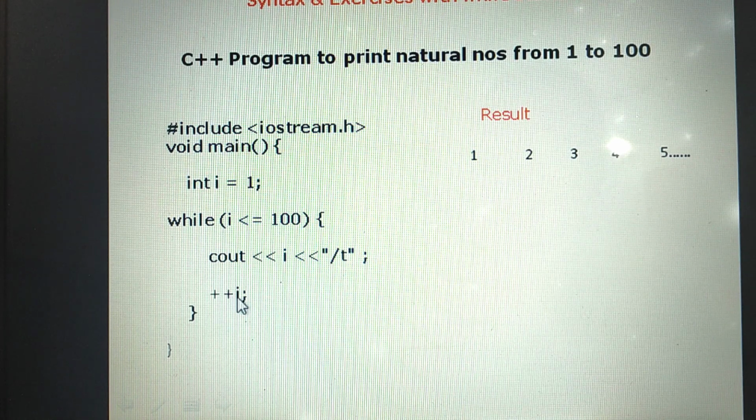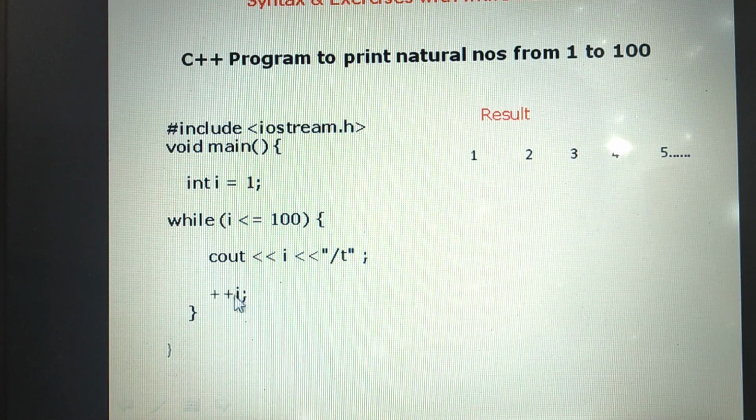Now what is the value of I? 2. Again, it will check the test expression. It evaluates the condition, whether the value of I is less than or equal to 100. 2 is, so the condition is true. Then this second time the print statement will execute. Next, what is the value of I? 2. 2 will display here. Then make the cursor move 8 spaces to the right. Now here is the cursor location.